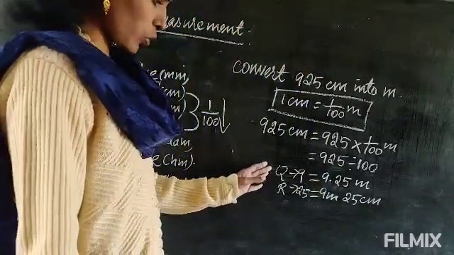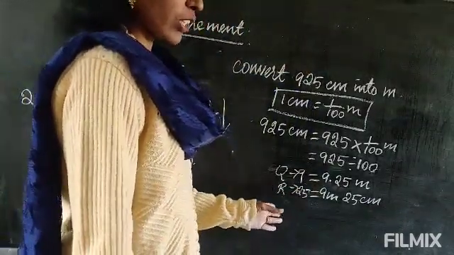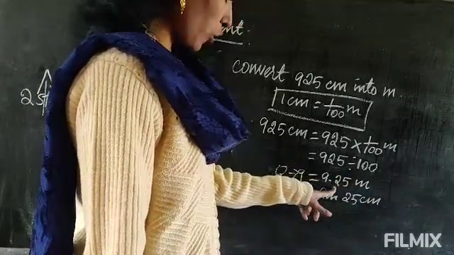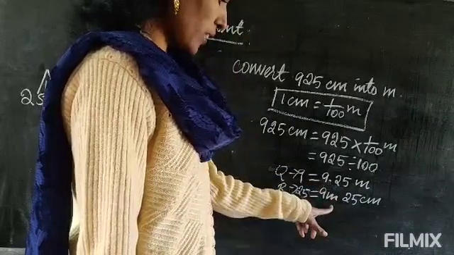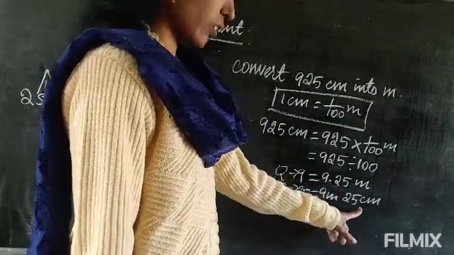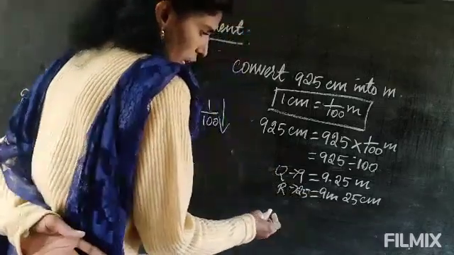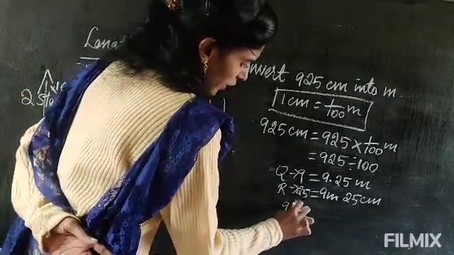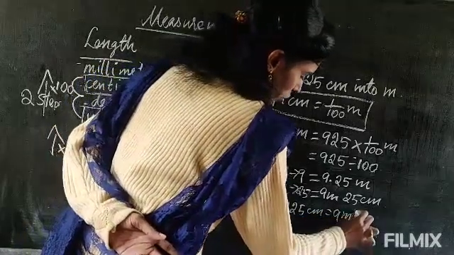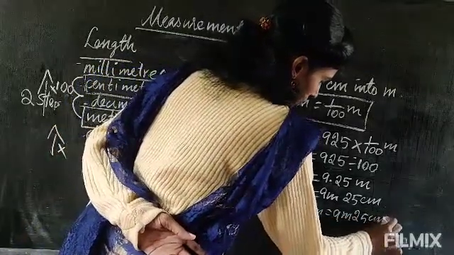Okay, so however you understand, that way you can write it. If you understand quotient and remainder, you can write it that way. Otherwise you keep a dot here after 2 digits. So before the dot is the meter. Again after the dot is the remaining centimeter. So this is the answer. Lastly you can take and write the answer: 925 centimeter equal to 9 meter 25 centimeter.